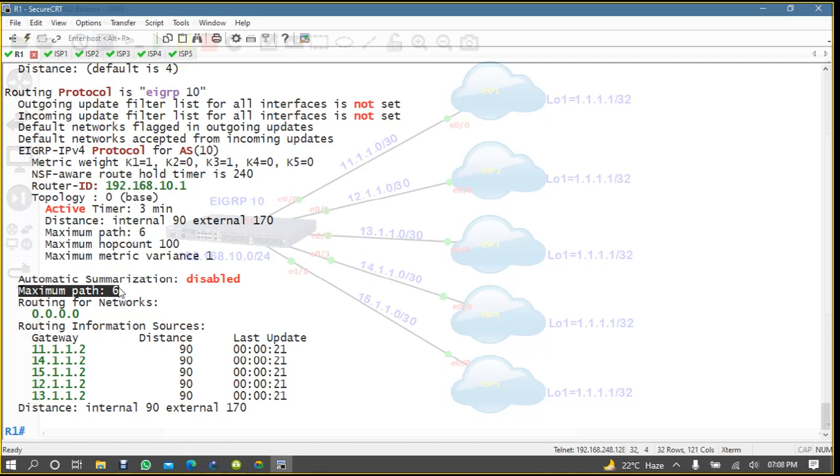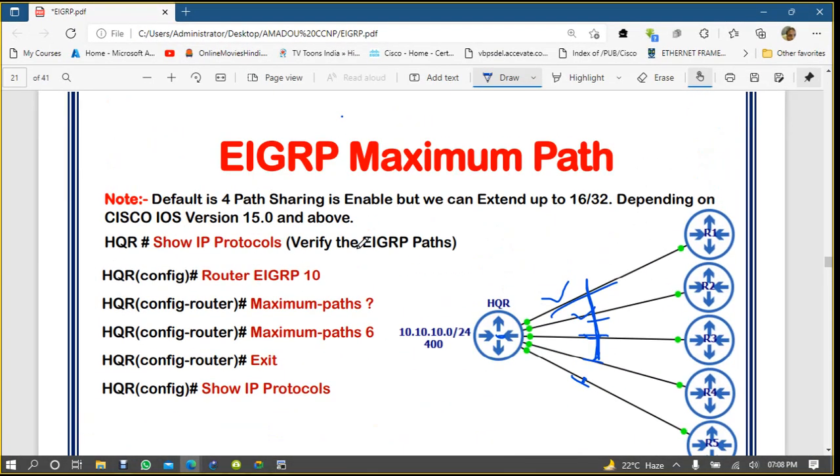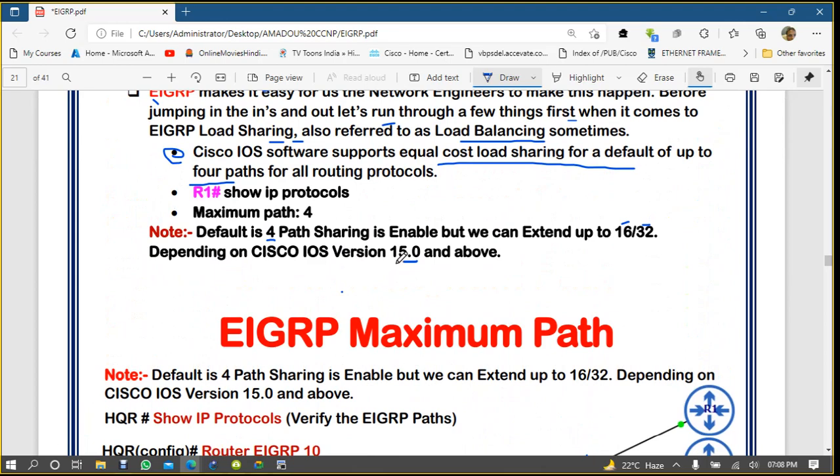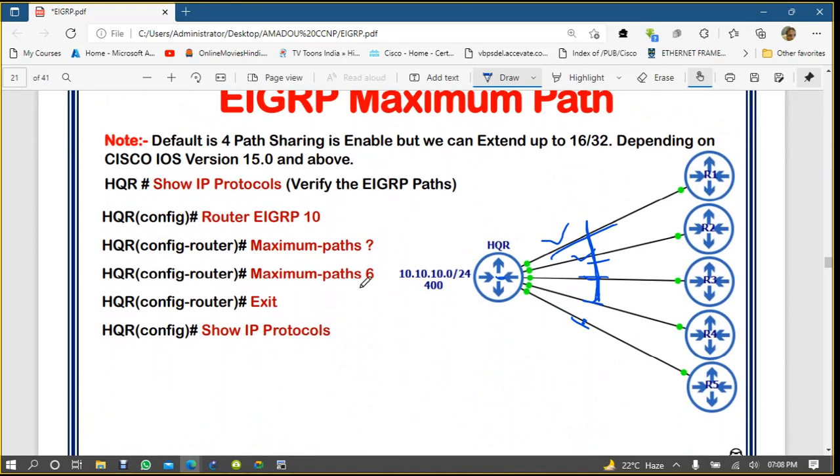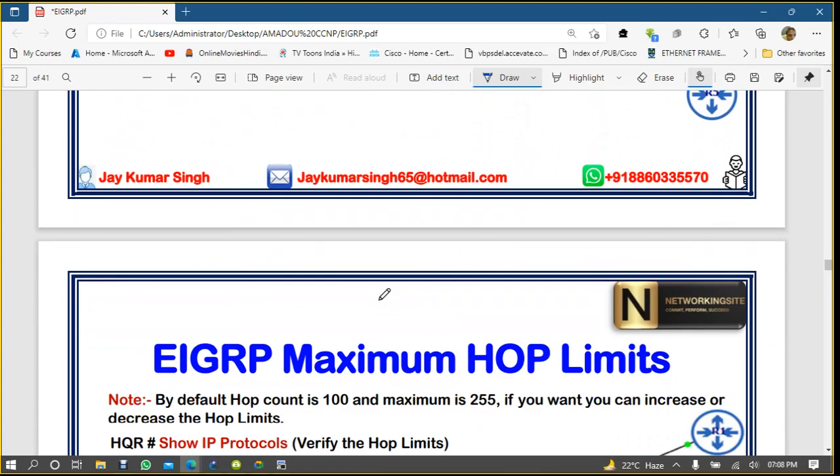So with the help of these commands, you can increase from the default of 4 up to 32 paths.